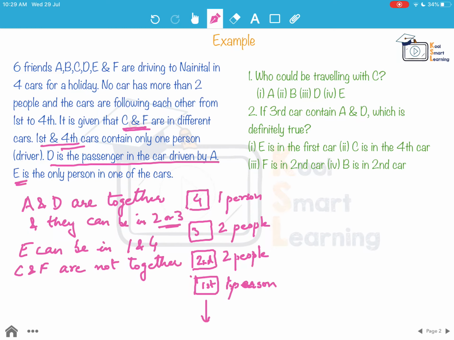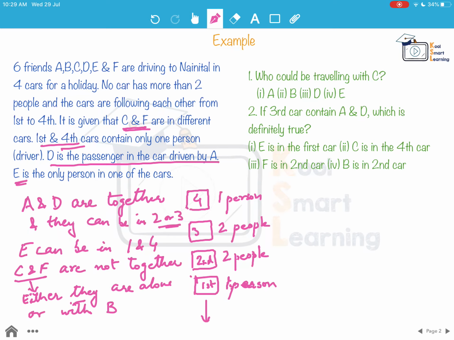So this means that either they are alone or with B. But they can be in any of the cars. How are we saying this? Because we are saying A and D are always together and E is always alone. So definitely C and F cannot be with any of these.